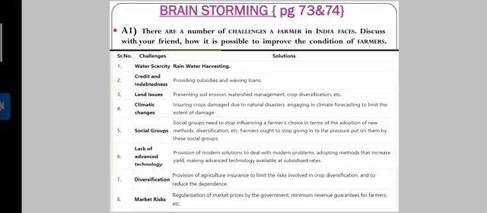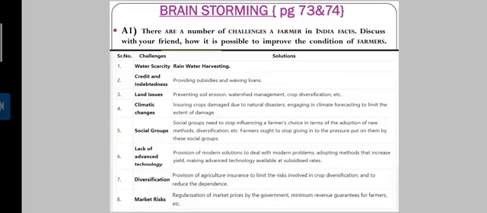First, challenge: water scarcity. How is it possible to improve this condition? By rainwater harvesting, it is possible to improve the water scarcity. Credit and indebtedness. Solution: by providing subsidies and waiving loans to farmers. Land issues.